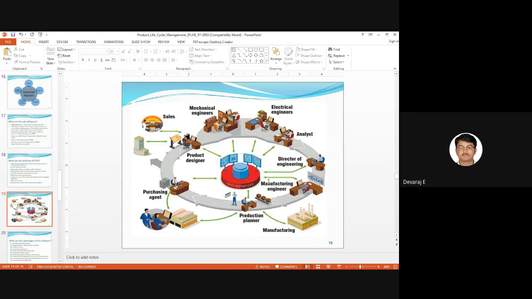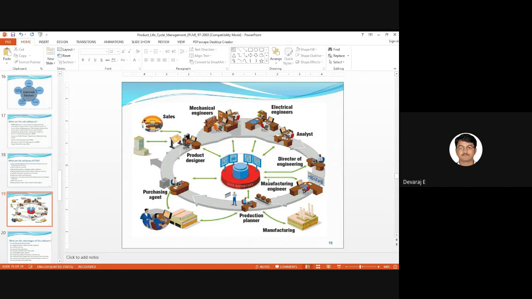Then the manufacturing engineer. After analysis, once you get the analysis until the design is safe, the mechanical engineers will send the design to the product designer. Then the product designer will send the design to the manufacturing engineer. Then that design, the 2D drafting design, will go for production. Then they will produce the products.